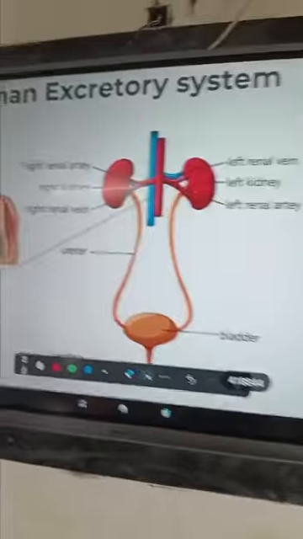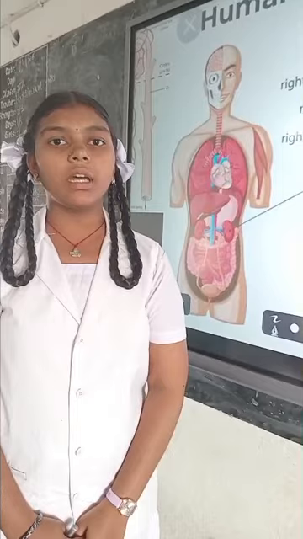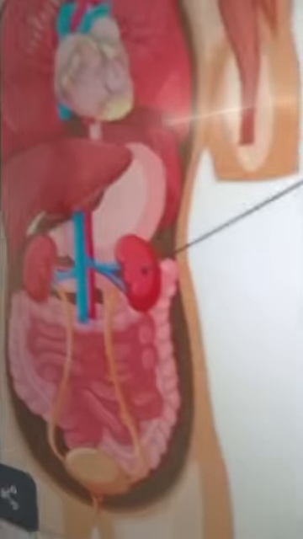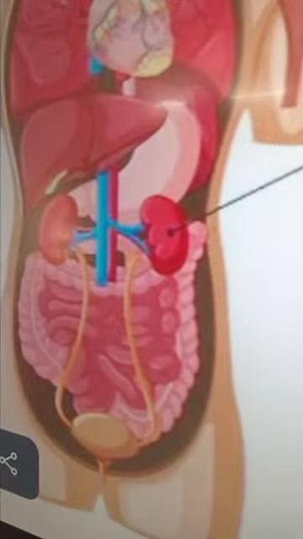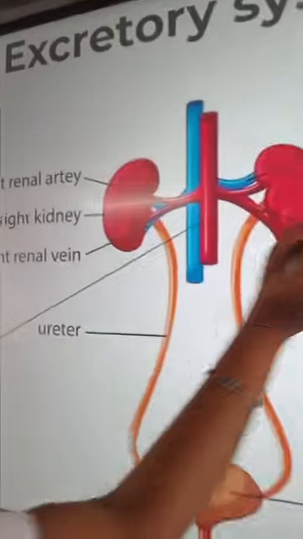What is meant by the excretory system and how does excretion in our body take place? The excretion in our human body takes place through this excretory system, and this excretory system contains a pair of kidneys present on the right and the left.